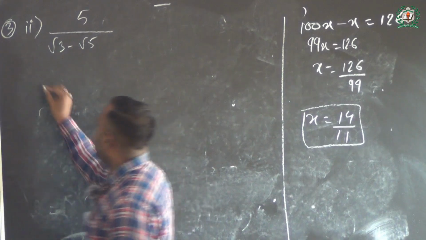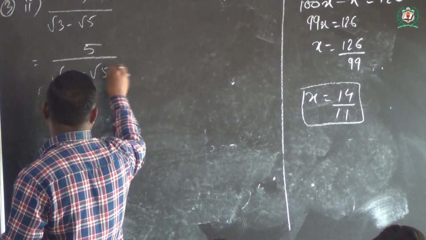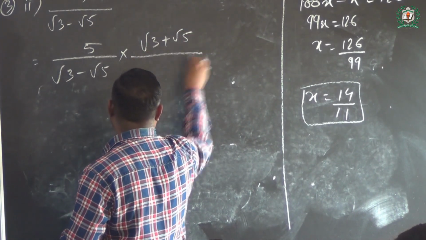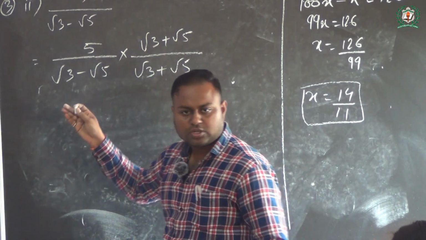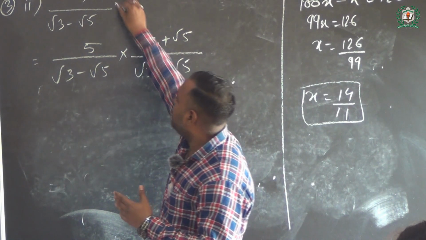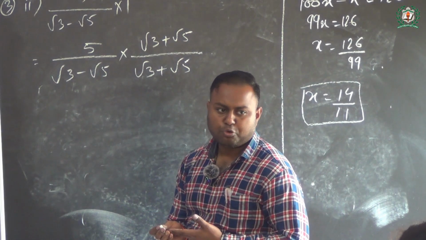That means 5 by root 3 minus root 5 cross root 3 plus root 5 whole by root 3 plus root 5. But I have already told you these things. Suppose anything is multiplied with 1, so 1 can take any value, 100% possible. No issues there.